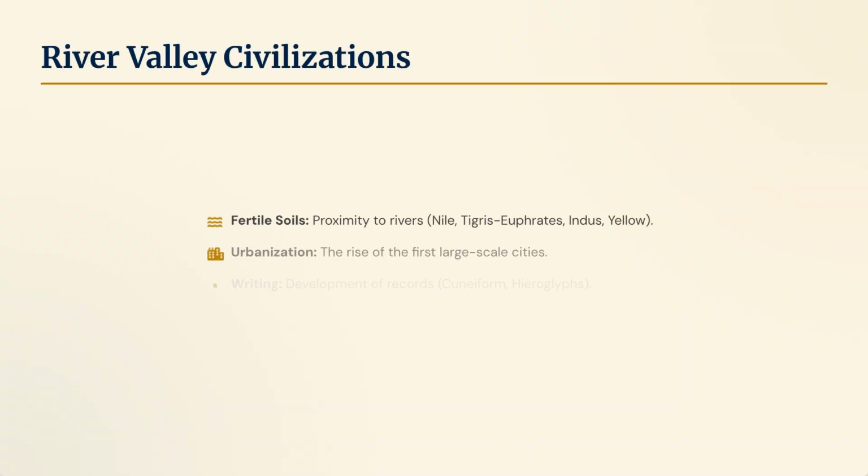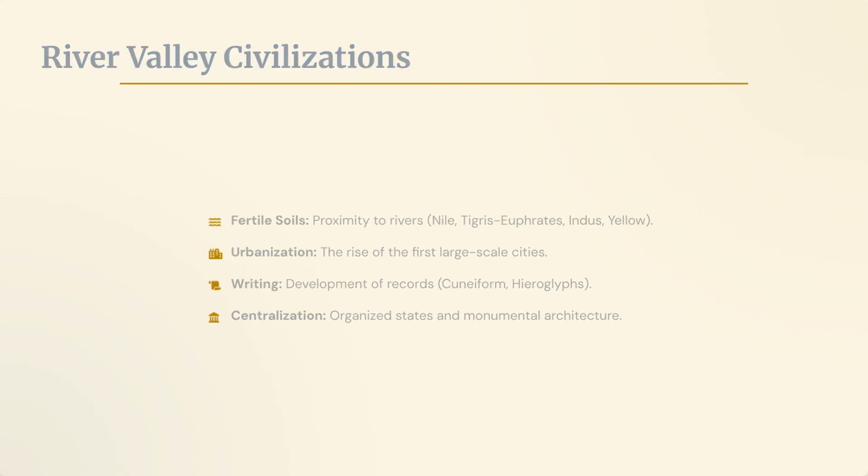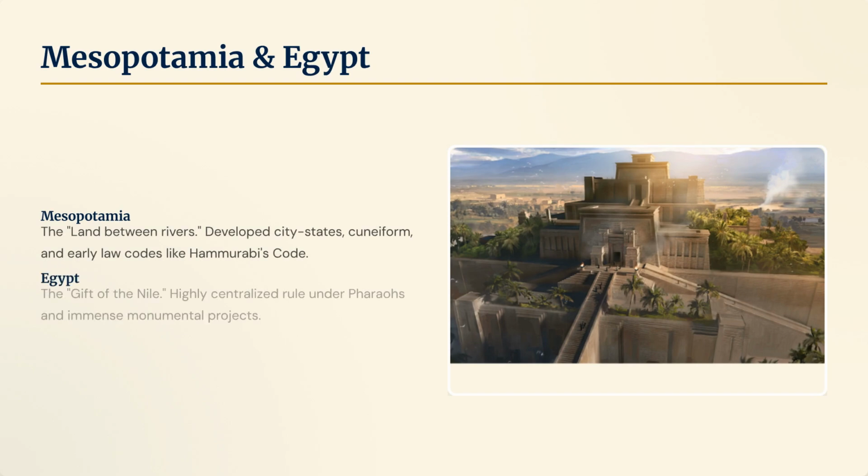River valley civilizations emerged near fertile soils, such as the Nile, Tigris-Euphrates, Indus, and Yellow rivers. This era saw urbanization, the development of writing like cuneiform and hieroglyphs, and centralized states with monumental architecture. In Mesopotamia, the land between rivers, city-states developed cuneiform and early law codes like Hammurabi's Code.